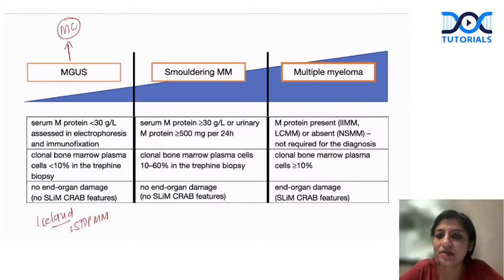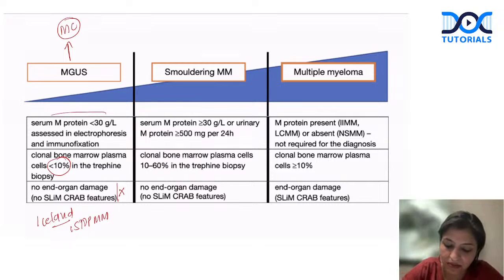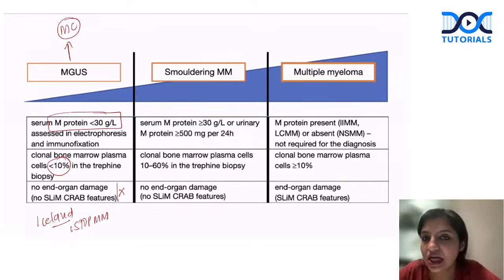Why? Because MGUS is very difficult to identify. The patient does not have any symptoms. So first, there are no symptoms. Now, if you do the bone marrow, the plasma cells are less than 10%. And if you see the M spike here, it is less than 3 gram per deciliter. So M spike is there, but less than 3 grams.